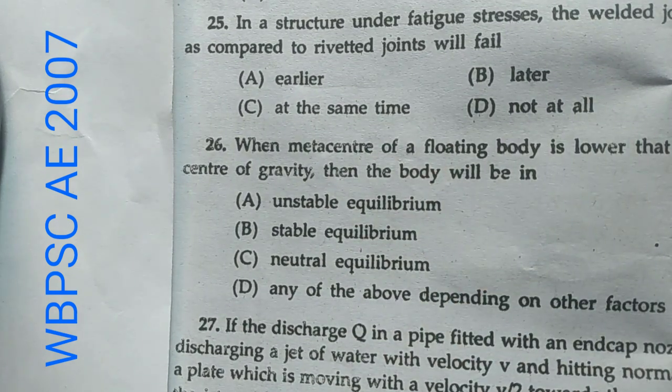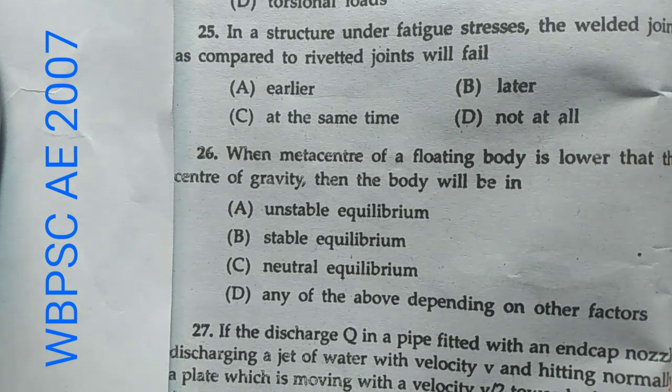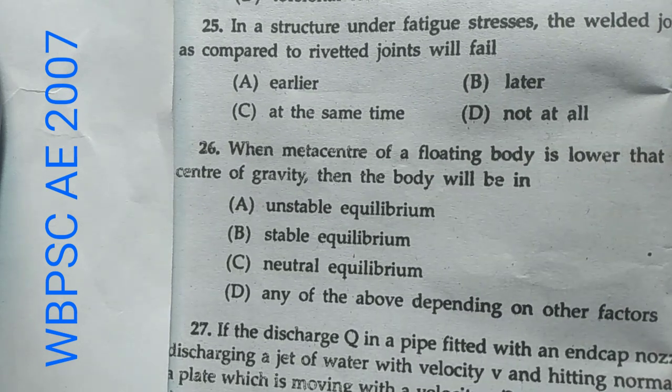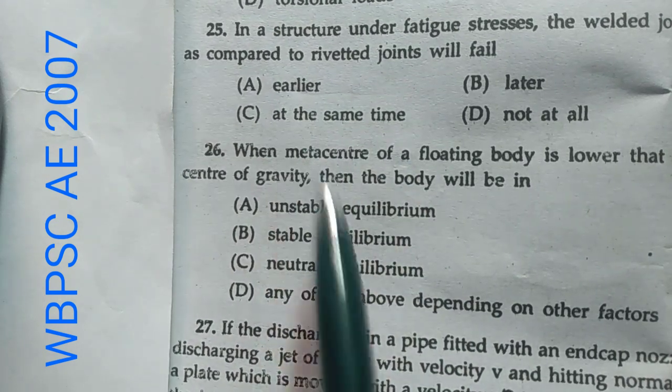Now we know that the welded joints as compared to riveted joints are more brittle. So therefore their fatigue strength is less than the member jointed by riveted joint. So option A is correct.